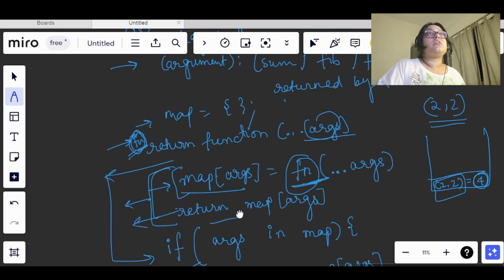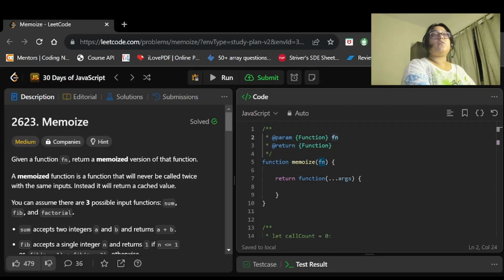So this has gone quite messy. Let's move on to the code editor, and there you will understand the proper structure of this code. So now we will see the code.